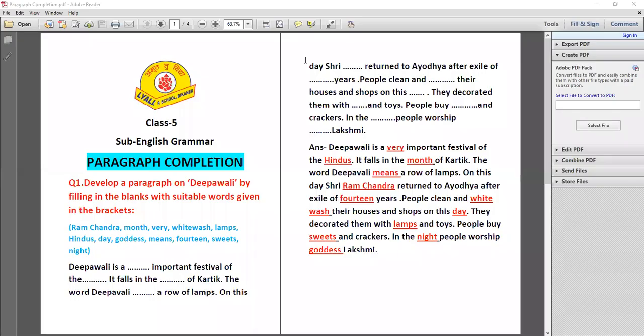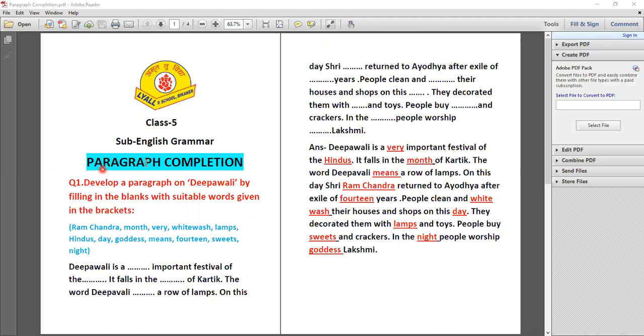Now students, our next topic is paragraph completion. So in our examination, a question on paragraph completion is asked. Okay, in this question some words are given in the brackets. Some blank spaces are left in the paragraph. These blank spaces are to be filled by choosing suitable words from the words given in the brackets. So for your practice, I'm giving you a question related to this paragraph completion. So here we have to fill in the blanks with suitable words in the paragraph.